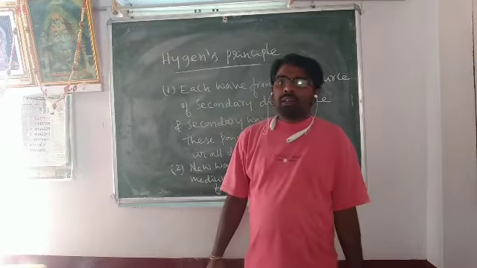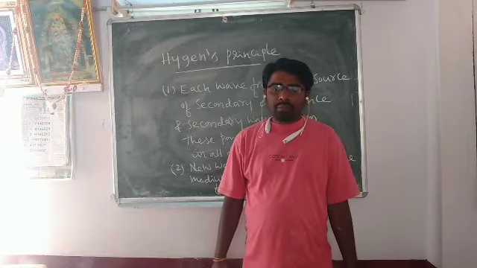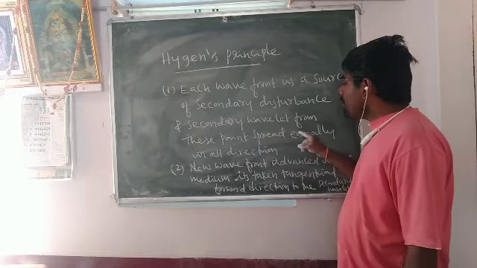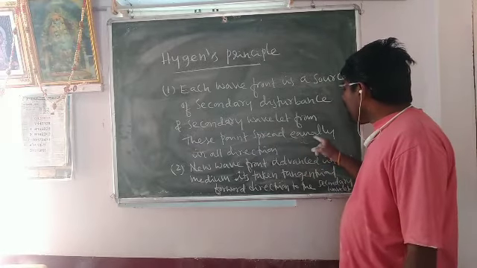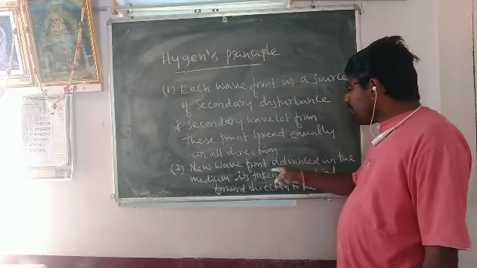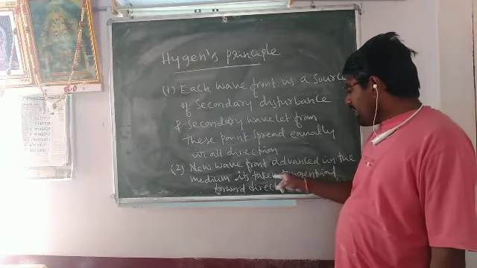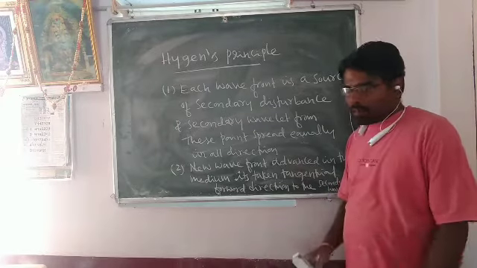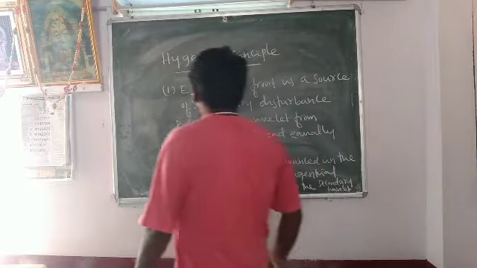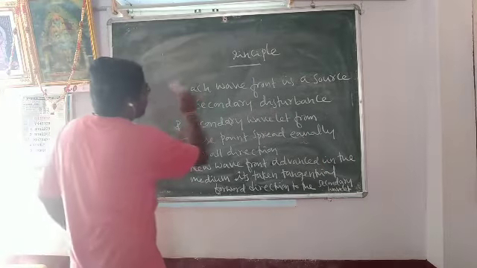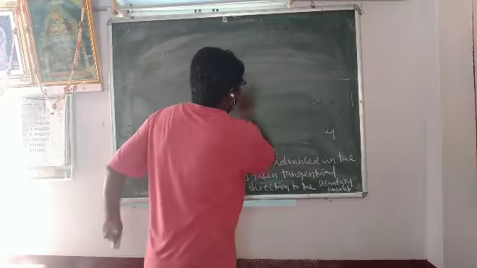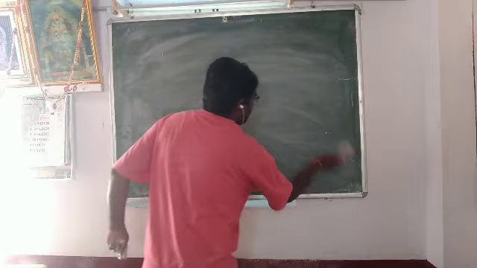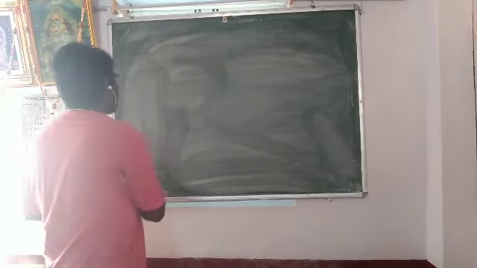First principle, each wavefront is a source of secondary disturbance, and secondary wavelets originating from these points spread equally in all directions. Second principle, the new wavefront advanced in the medium is taken in the tangential forward direction to the secondary wavelets. These are the two principles. How are the principles explained? By using diagrams.